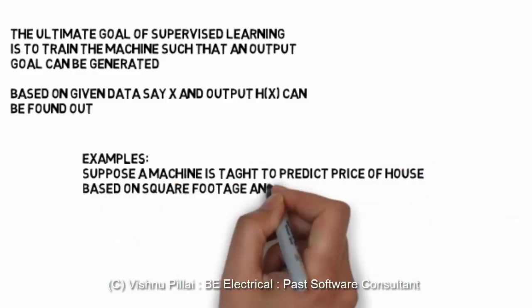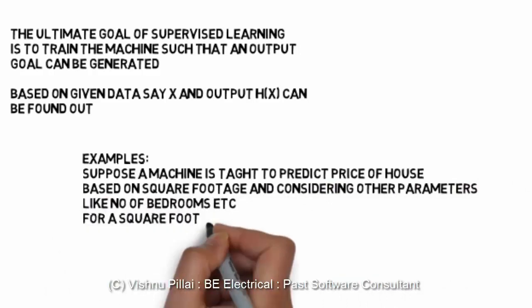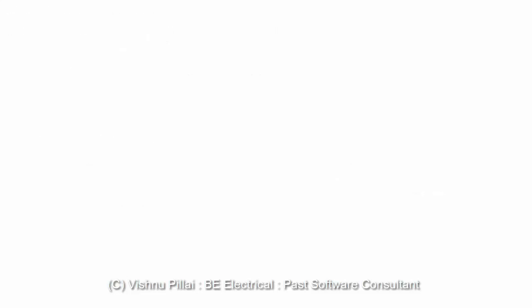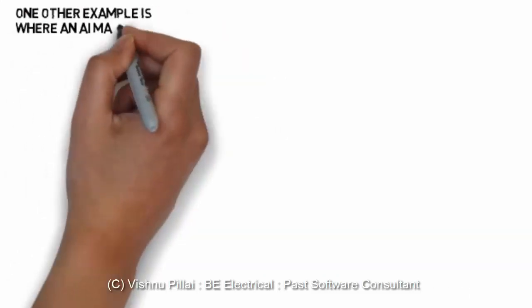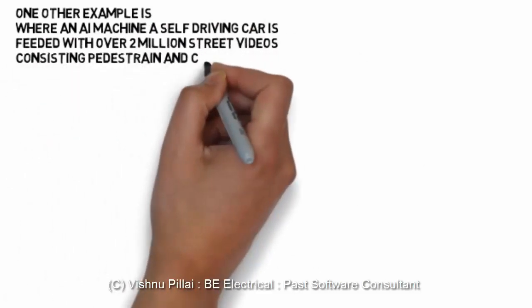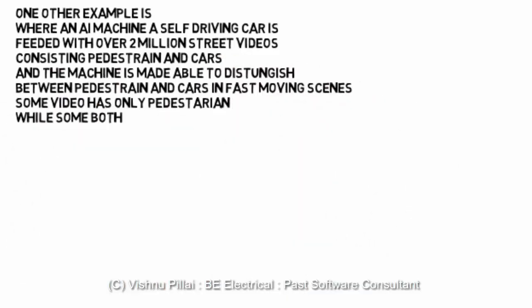Suppose a machine is taught to predict the price of a house, based on the square footage and considering other parameters like the number of bedrooms, etc. For a given square footage, it can easily give the output. So if you give only visual data to the machine, like photos of the houses, and the number of bedrooms, based on the visual input it will easily be able to give the price. It is given an algorithm which will calculate the price based on the square footage, and it can do that from a visual input of a video or an image also. So such kinds of systems can be developed.